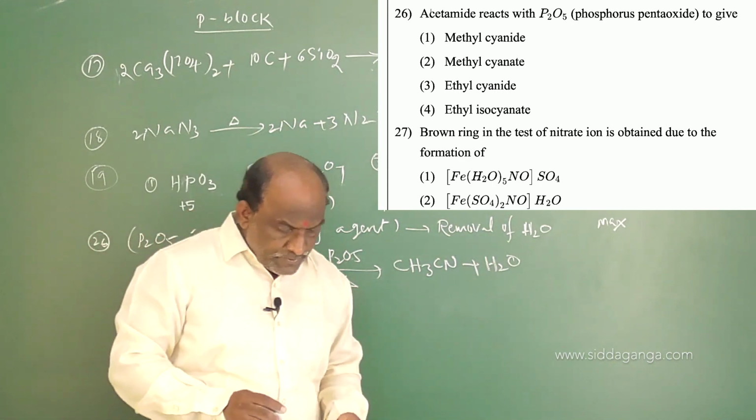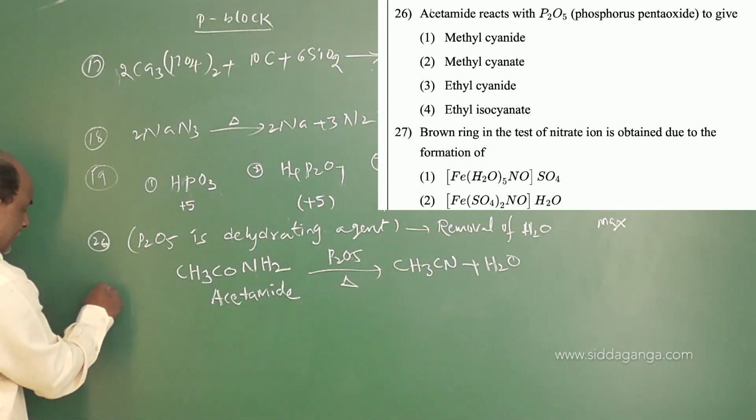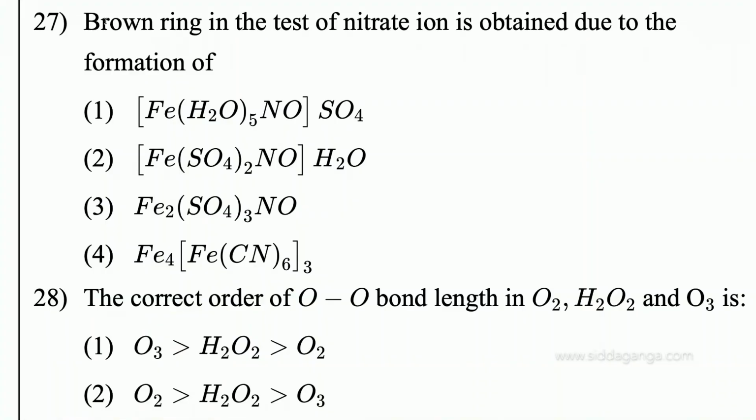And next one, question number 27. This is a theory oriented question. The brown ring in the test of nitrate ion is obtained due to the formation of what? What does the brown ring mean? This is one of the experiments to identify nitrate in the laboratory. Salt solution plus freshly prepared FeSO4 solution, plus drop wise you should add concentrated sulfuric acid. While adding concentrated sulfuric acid, you will get one brown color ring. That brown color ring is the confirmatory test for nitrate ions.